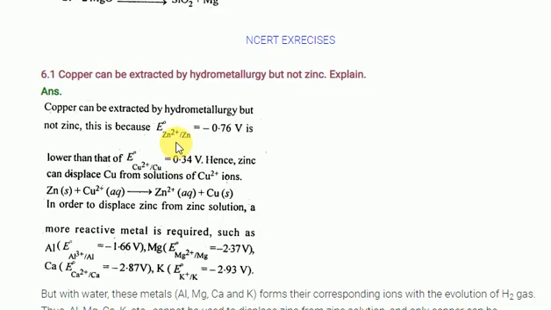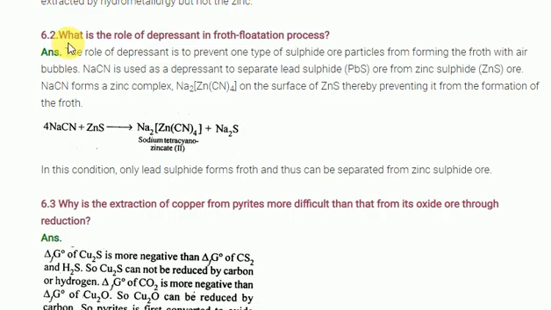Further, let's see what is the role of the depressant in the froth flotation process. Depressant here is a selective frothing agent only. Suppose I'm taking lead sulfide ore and zinc sulfide ore, both present in the reaction mixture. I want only lead sulfide to froth. I don't want zinc sulfide frothing. When I add the depressant, it reacts only with zinc sulfide.